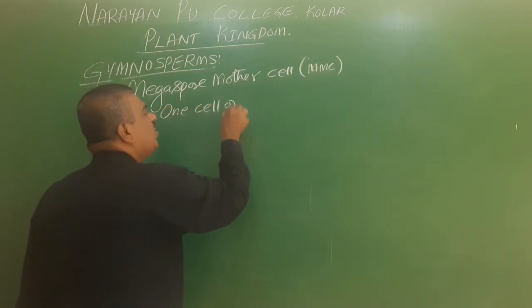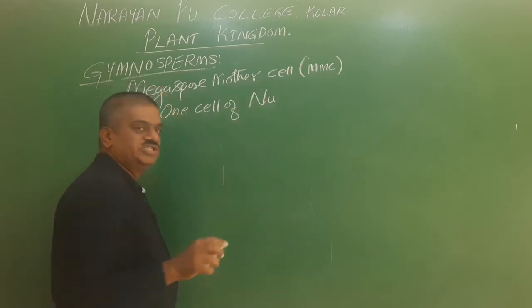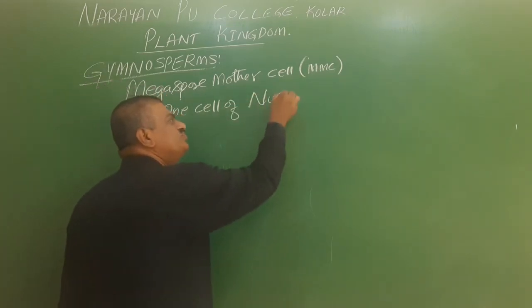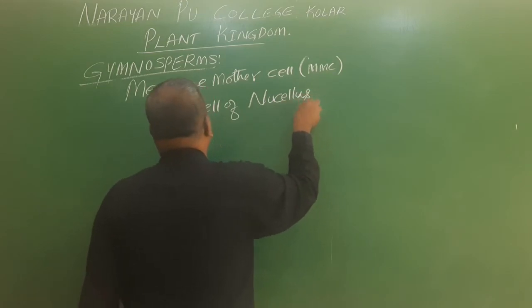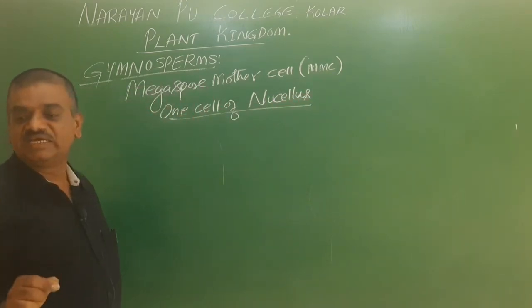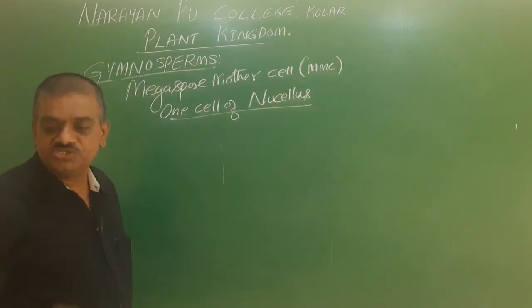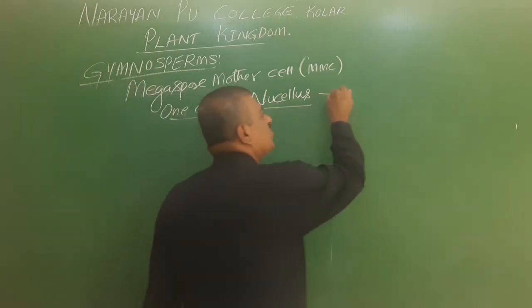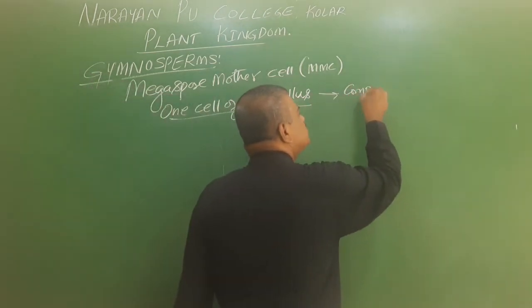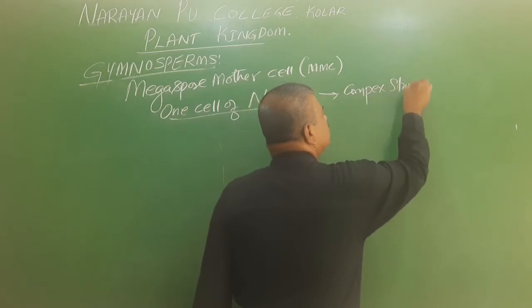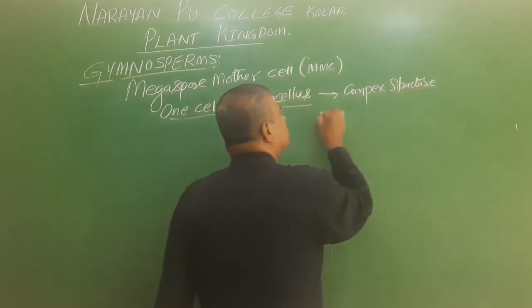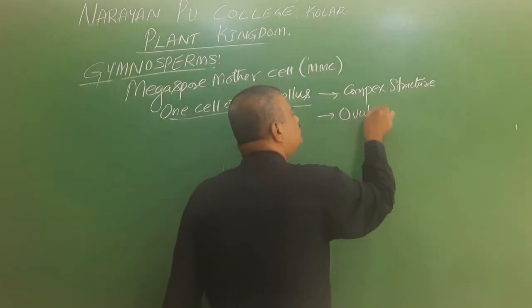One of the cells of the nucellus is distinguished to form the megaspore mother cell. This nucellus is part of a complex structure called the ovule.